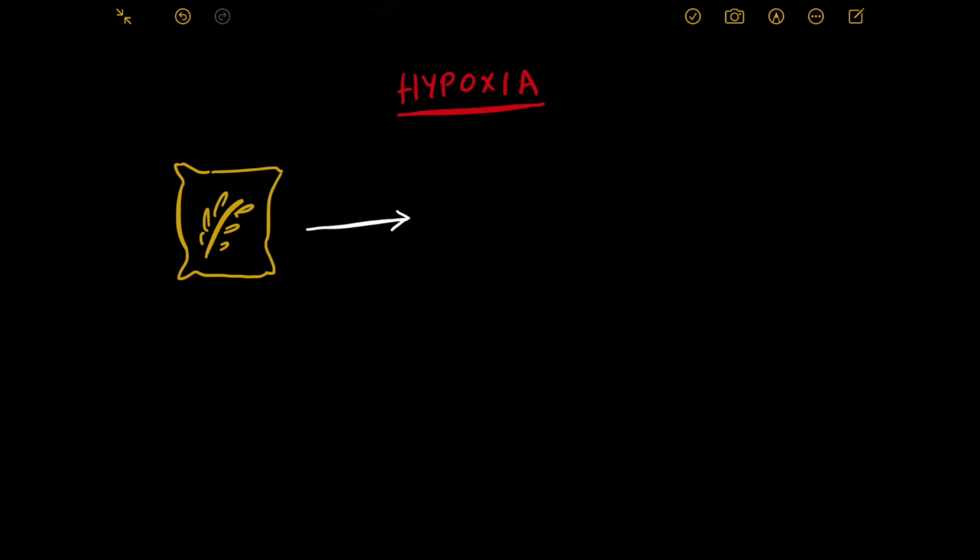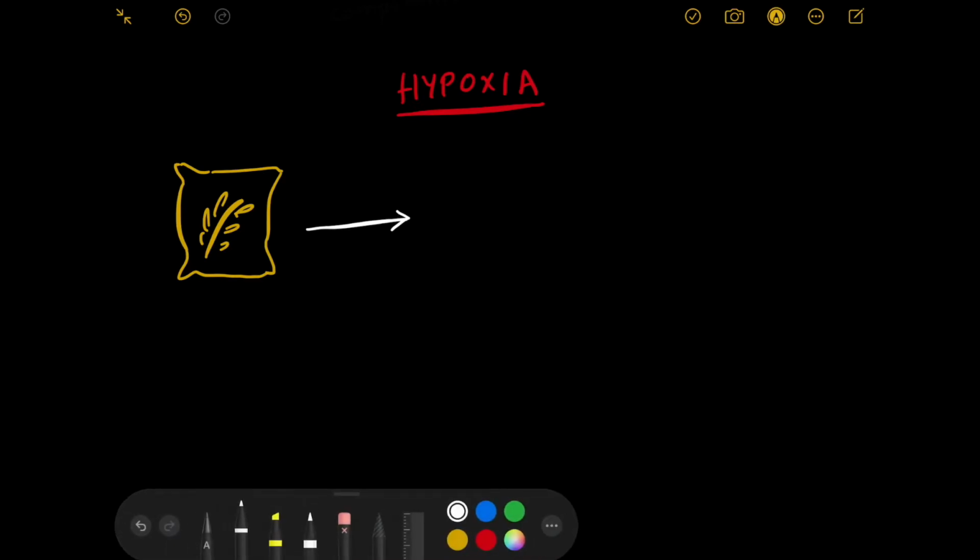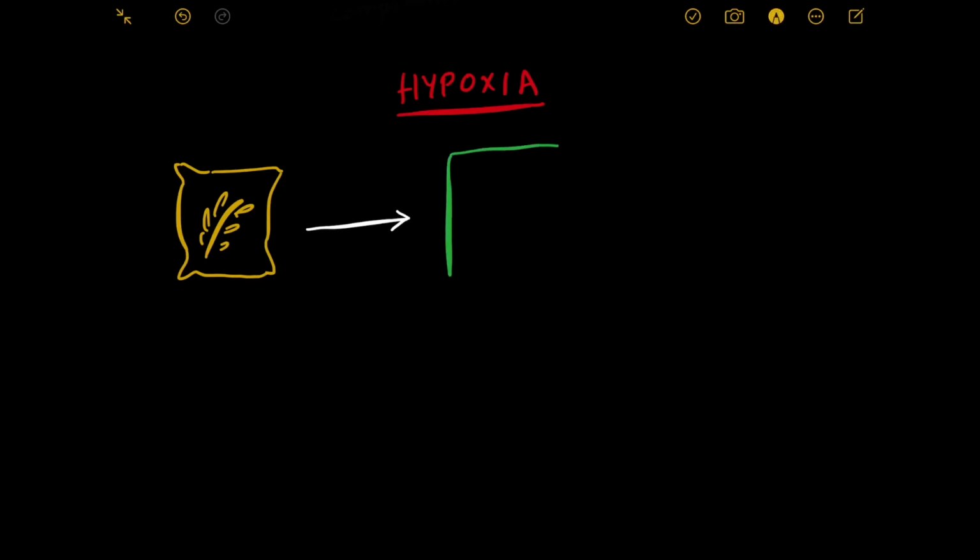There has to be some storefront which will be selling you pizza. There will be a storefront which will be receiving the wheat and will be cooking the pizza for you.